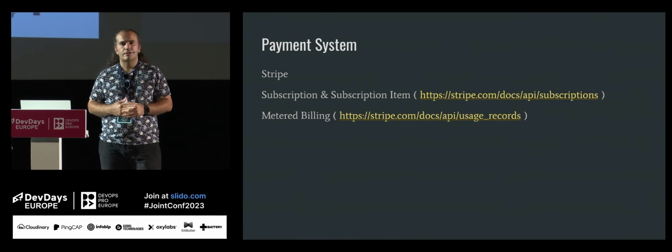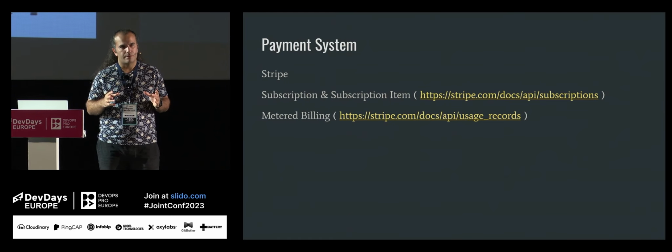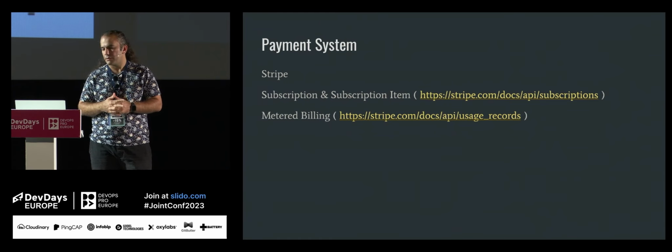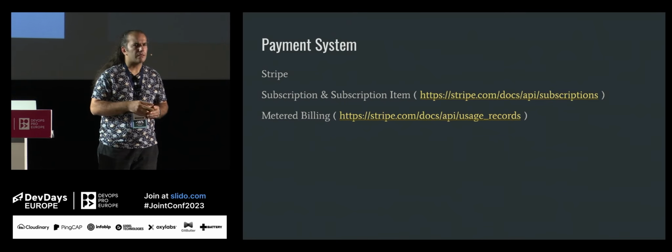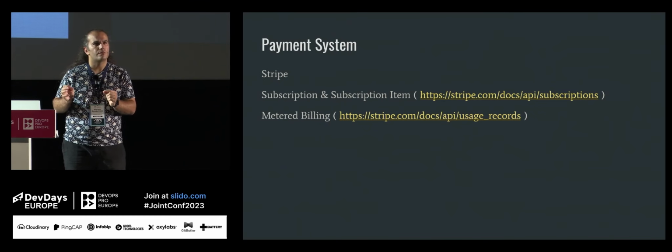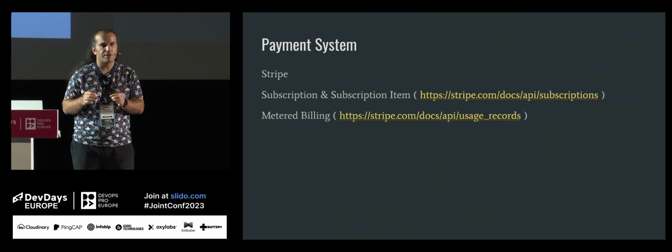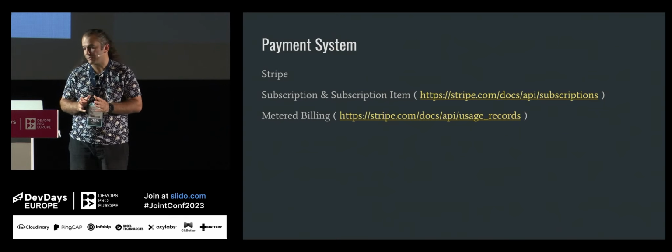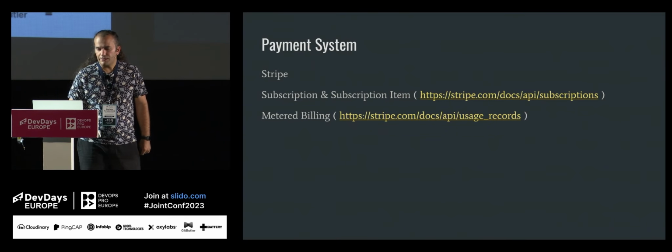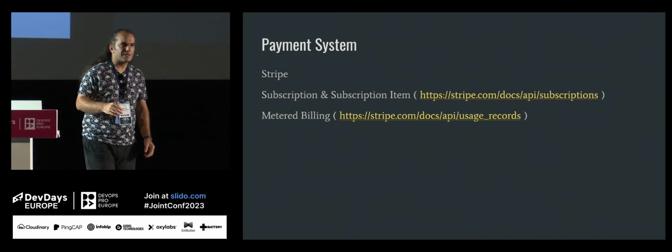Here, if you are using Stripe, there are mainly two items, the subscription and subscription item. And there is a metering billing. In Stripe, there is a no-code notation, so you can achieve your payment system with zero code, mostly, nearly. What you do in Stripe, you basically create a product.